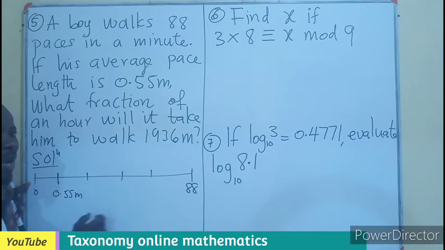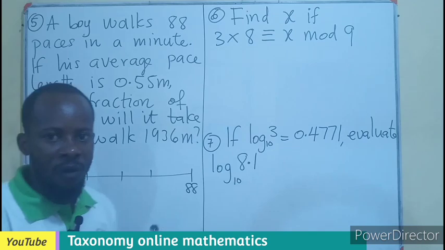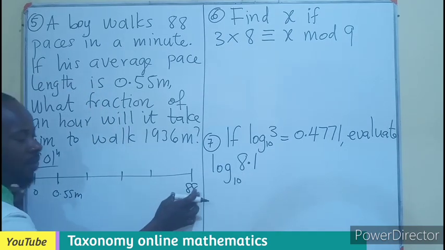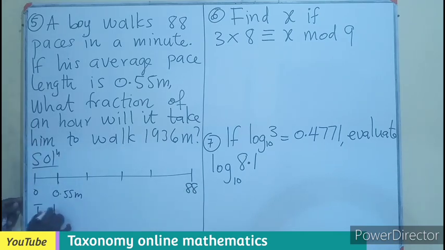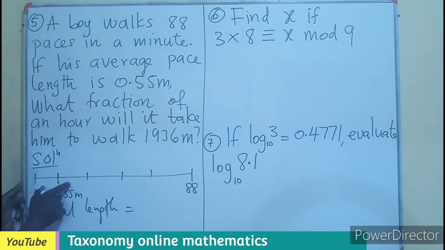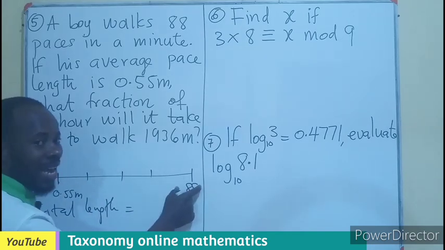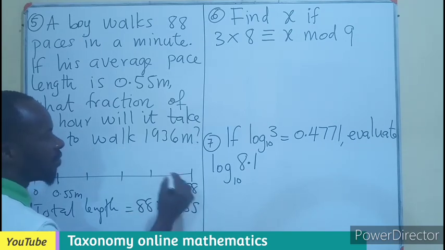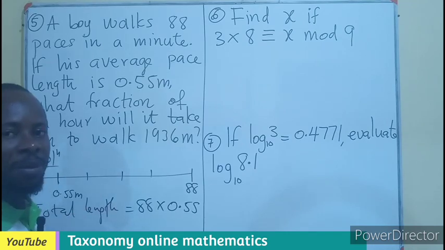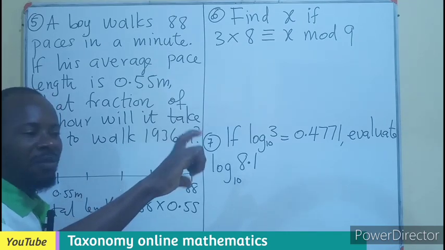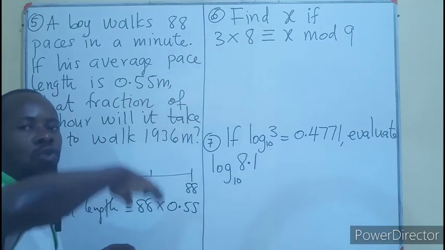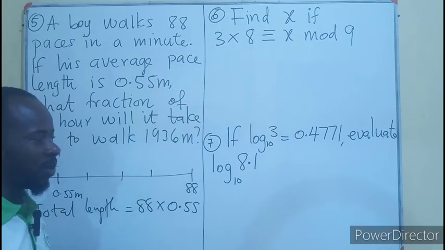So in all, what is the total length of 88 paces? If one is 0.55 and there are 88 of them, then it means 88 times 0.55. I believe you get the concept. One instance 0.55, another instance 0.55, in that group. So it is 0.55 groups of 88, and that is the multiplication.